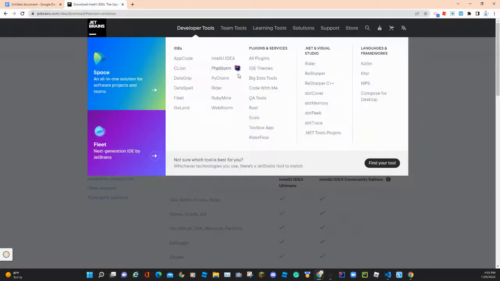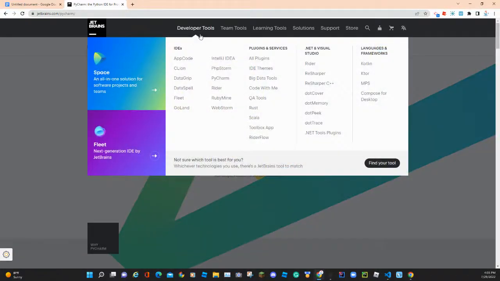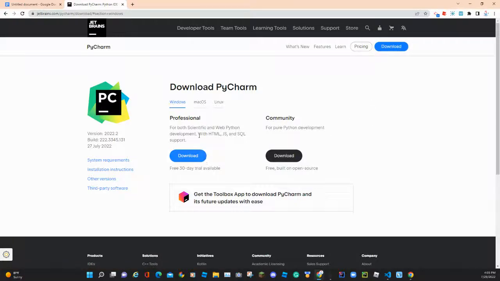And it's the same thing with PyCharm. Here, download. It's the same thing with PyCharm Professional, Community, 30-day free trial. But I just use the Community Edition because it's free. It's available to everyone.